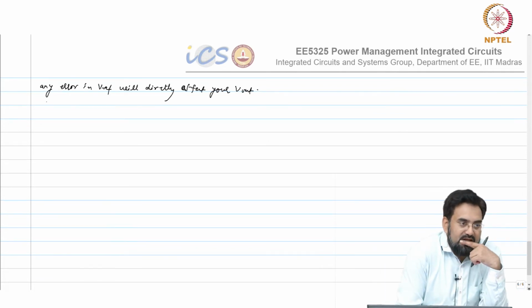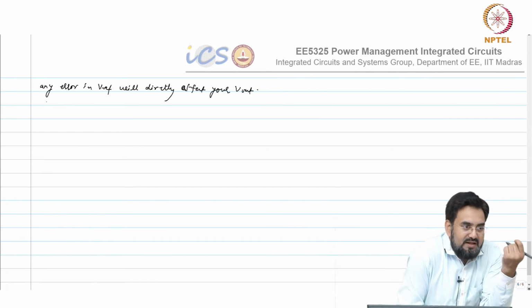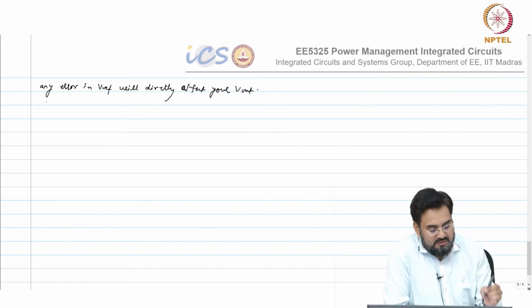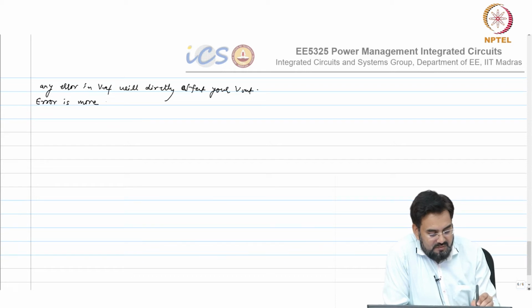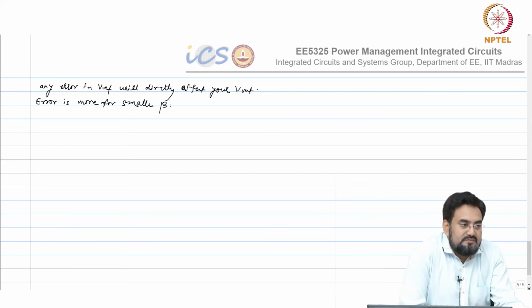If your beta is smaller, then again a smaller error in VREF will get amplified. So error is more for smaller beta, correct. Again the same thing which we looked at with the loop gain.